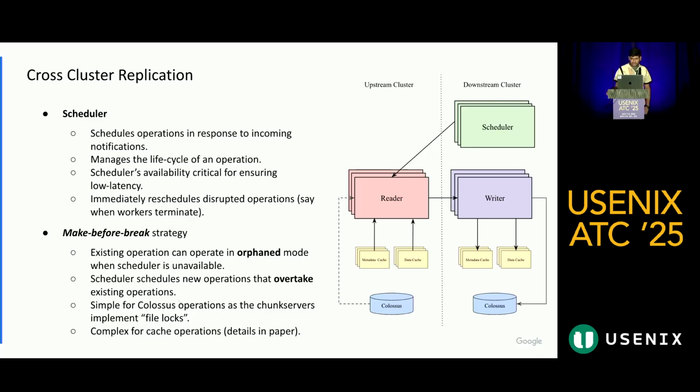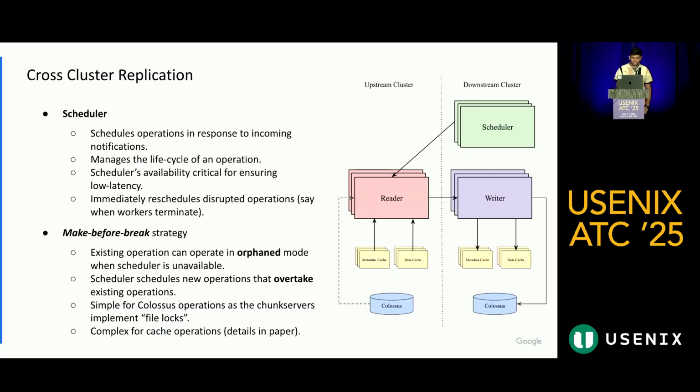So the stream remains uninterrupted. Now to implement this overtake, we make use of file lock on Colossus. For Colossus, because there is server-side processing, file locks are available. If a new operation comes up, the existing operation will go away. But this implementation is very complex for cache because there is no server-side processing.